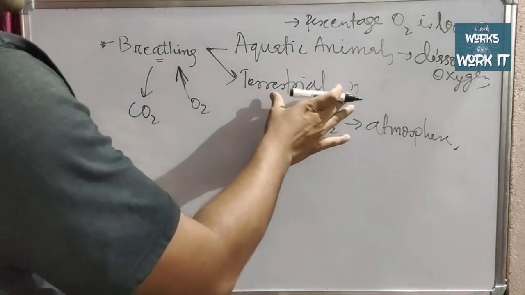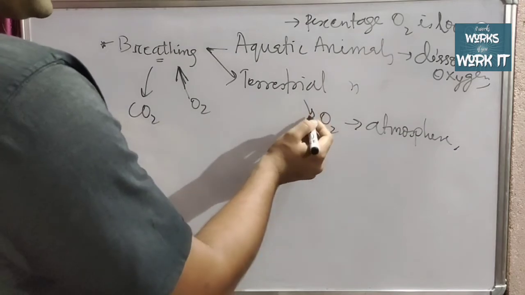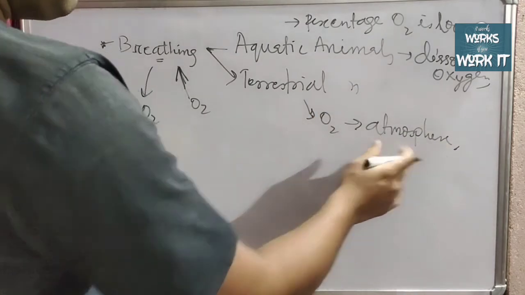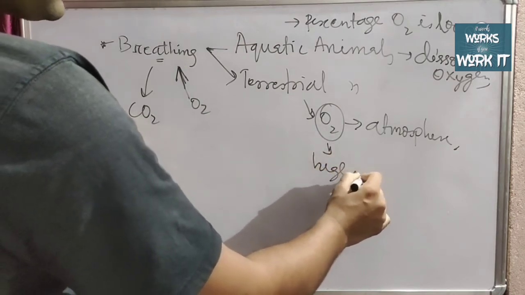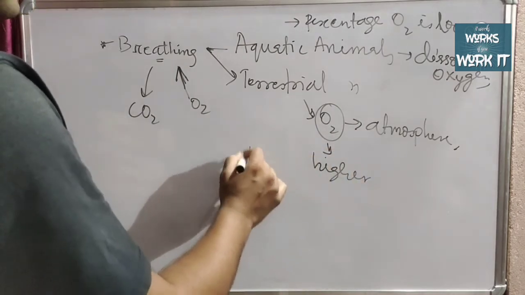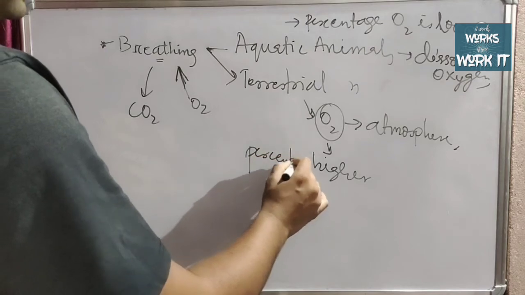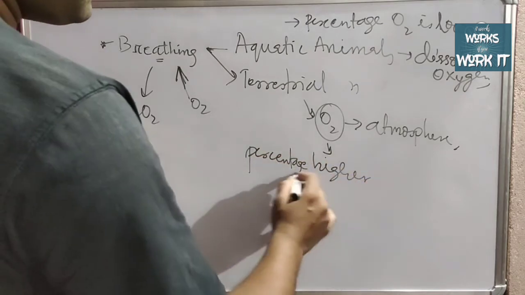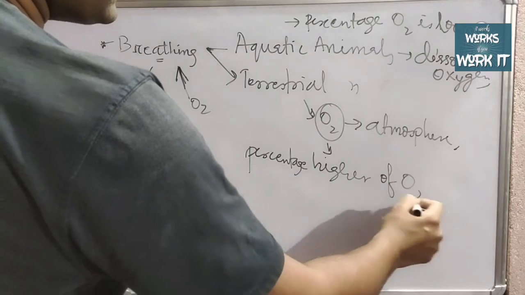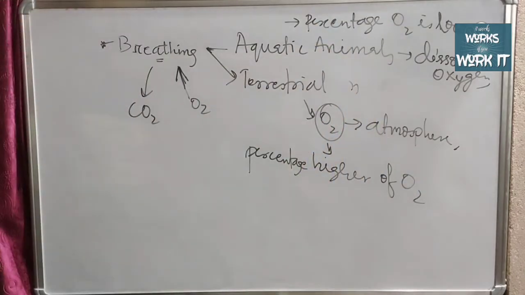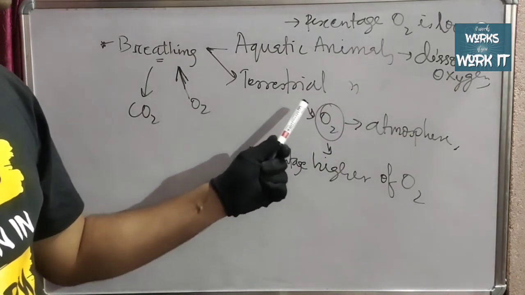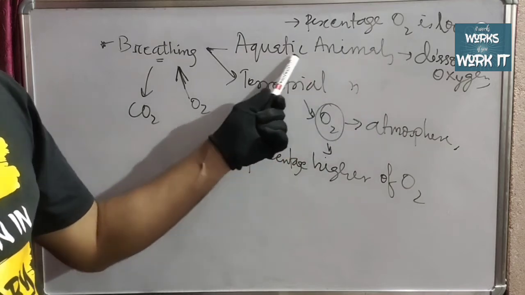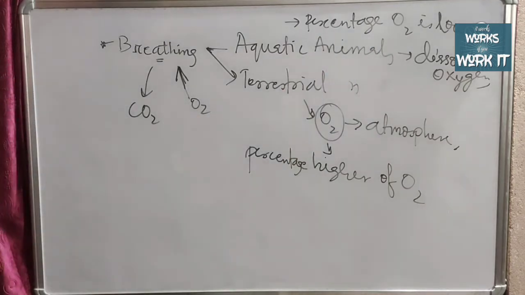Why? Because terrestrial animals intake oxygen from the atmosphere, where the percentage of oxygen is much higher. Compared to the atmosphere, the dissolved oxygen percentage in water is less. That's why aquatic animals have a faster rate of breathing.